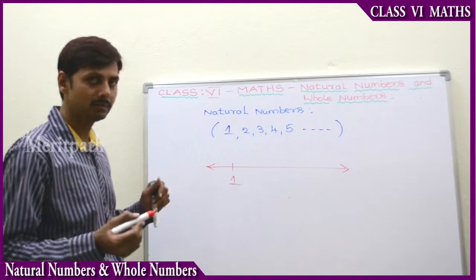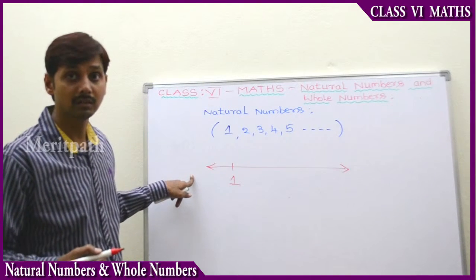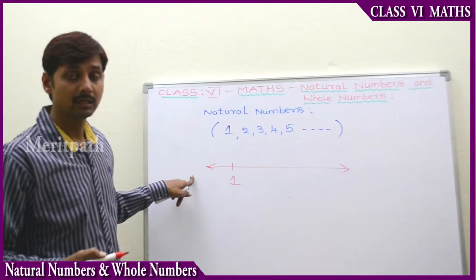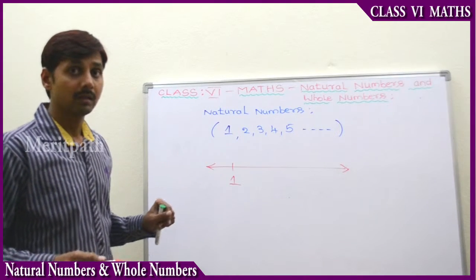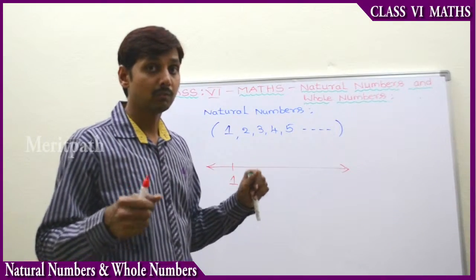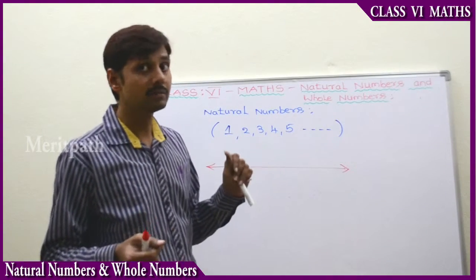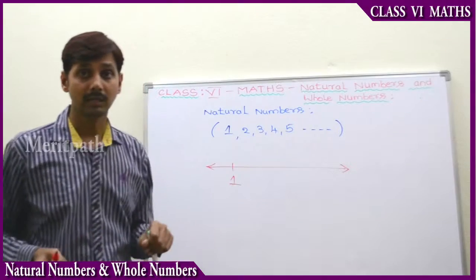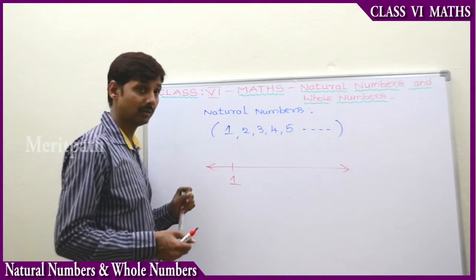So let's take the first number 1 on one of the lines. We have taken a line, as we learned in the geometry part. The set of points on a line which extends on both sides, in both directions, we call a line. So we have drawn a line and just place 1 on this line.